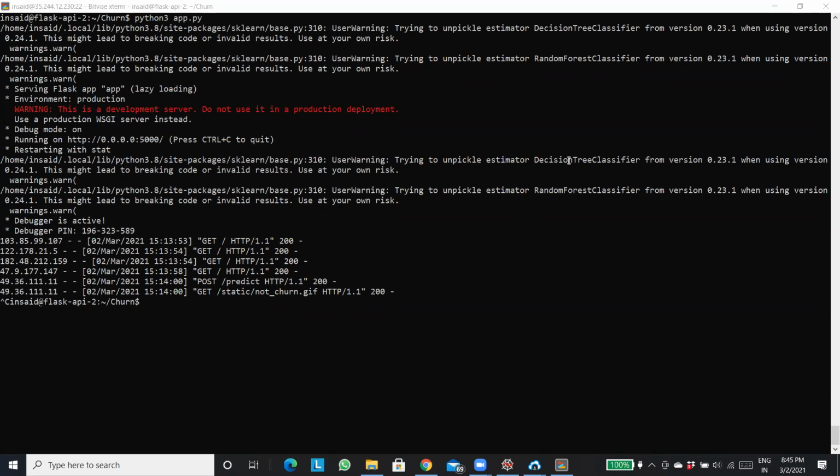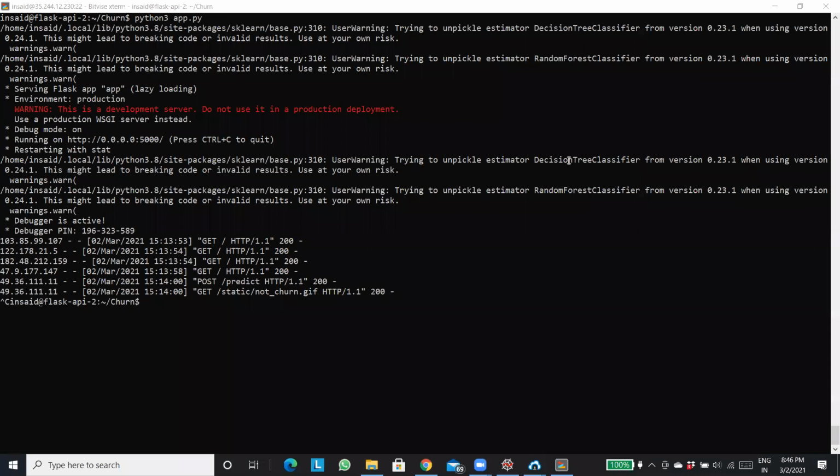Each machine is divided into some workers, and each request is attended by one of those workers. Right now there is only one worker. So if lots of requests come to that worker, it gets confused and your website crashes. But if you are doing multi-threading, this problem is going to be resolved.